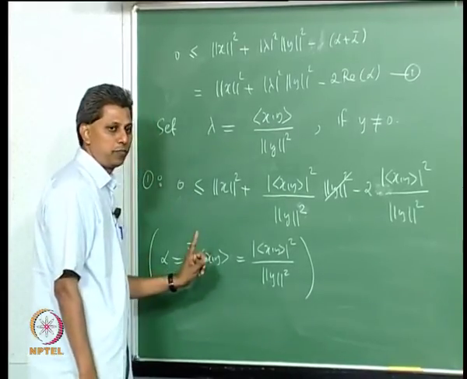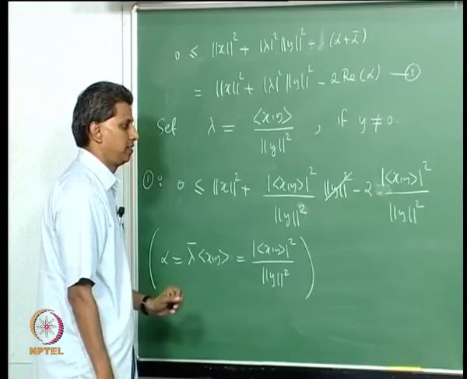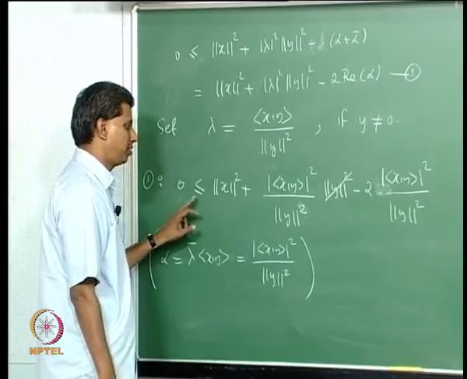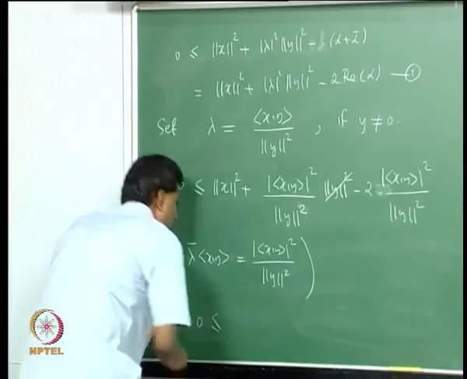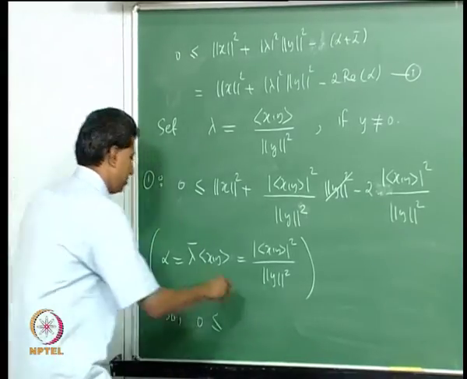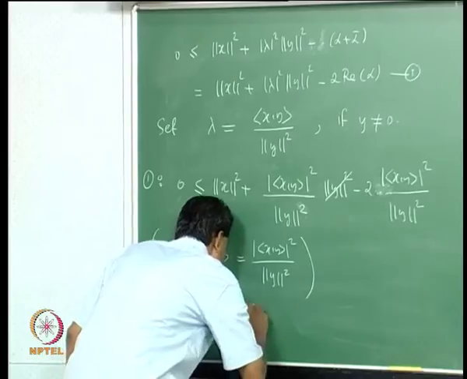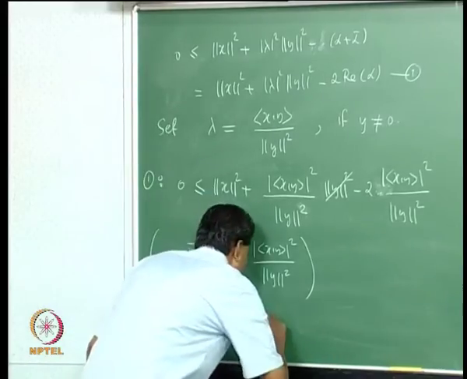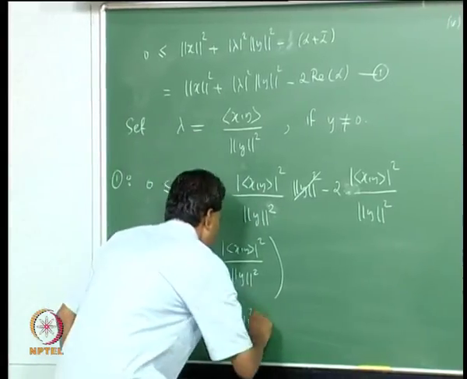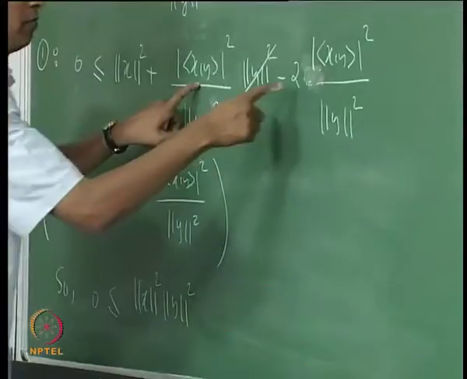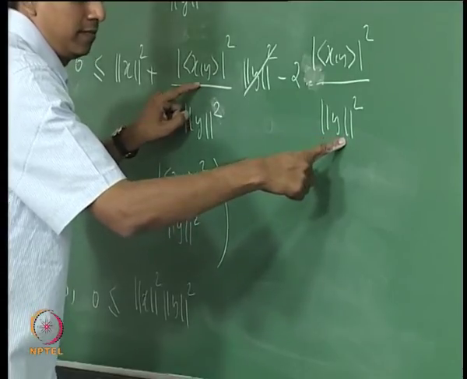Now I multiply throughout by norm y square. Y is not 0, norm y positive, inequality will remain. So I get 0 less than or equal to, multiplying throughout by norm y square, norm x square, norm y square; this term has a norm y square in the denominator, that vanishes, plus this minus norm y square will get cancelled with this.